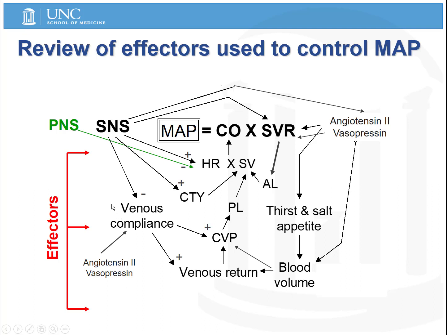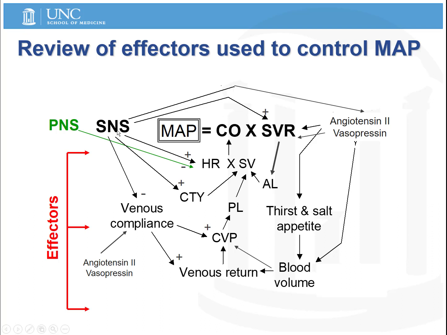The sympathetic nervous system also acts directly on the arterial smooth muscle, causing constriction, resulting in an increase in the systemic vascular resistance. And that increase in systemic vascular resistance directly causes an increase in mean arterial pressure.